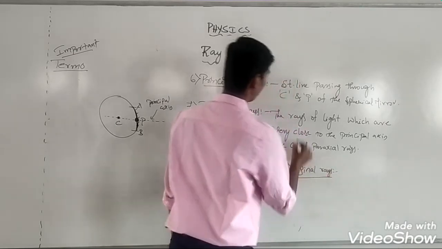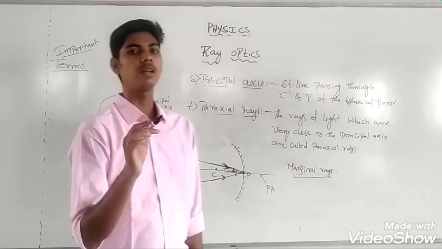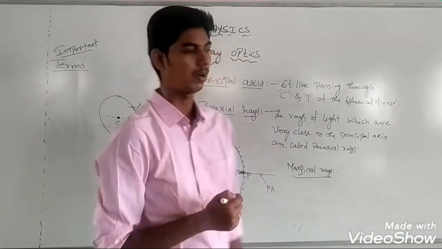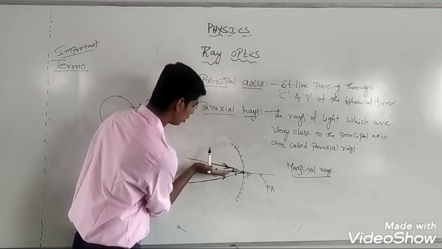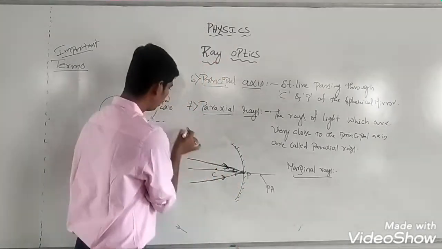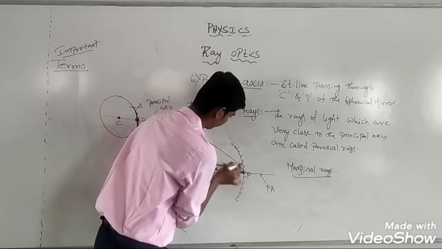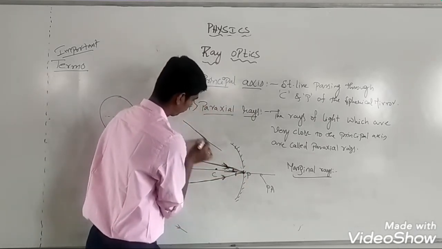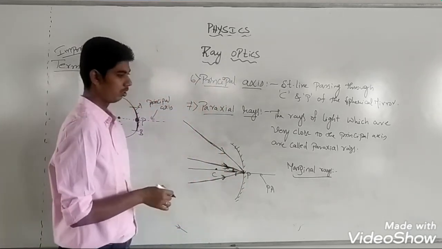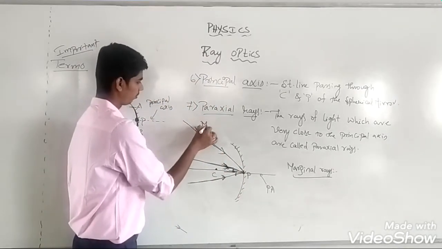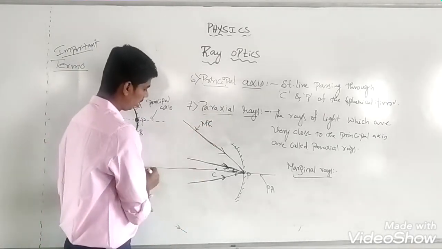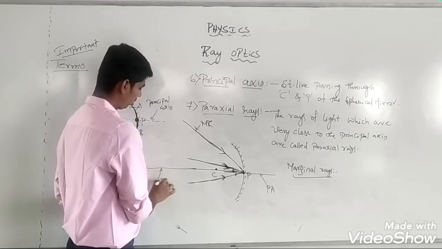Marginal rays are exactly opposite to paraxial rays. Marginal rays are the rays of light which are at a large distance from the principal axis. Rays which are far from the principal axis are called marginal rays. Observe this ray. This is a marginal ray. This is a marginal ray because this ray is at a large distance from the principal axis.